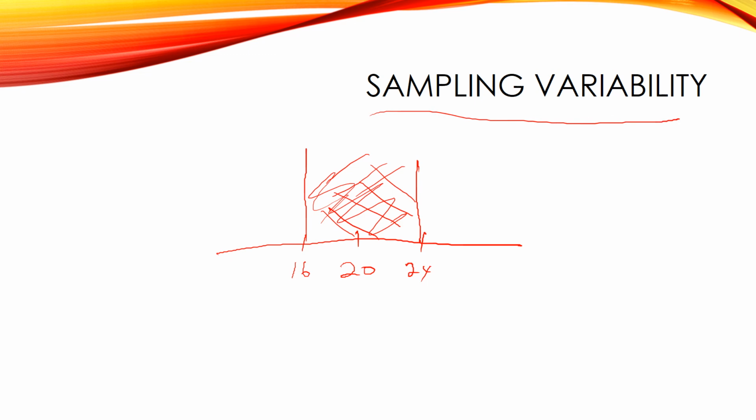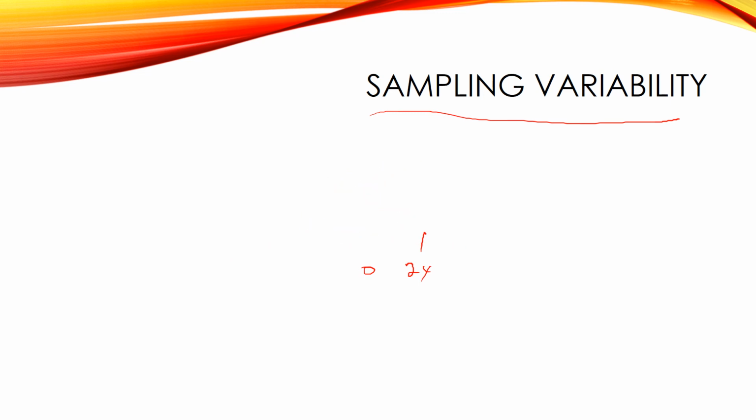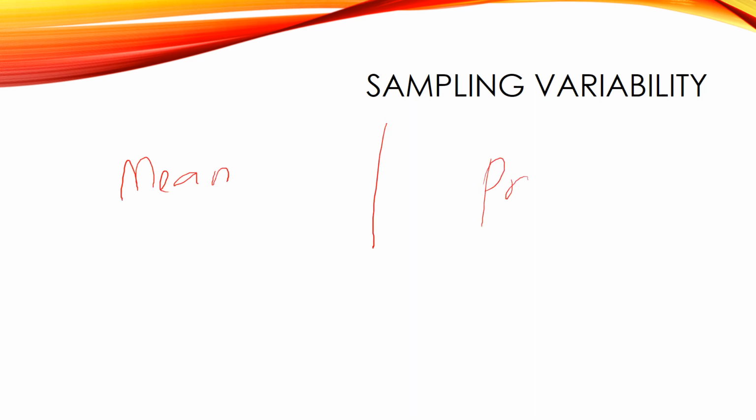Okay, so I hope by now you can understand what a sampling distribution is. Just to recap, we have two types of sampling distribution: the sampling distribution for the mean, and the sampling distribution for the proportion. I hope you can already understand the differences and the applications of those two.